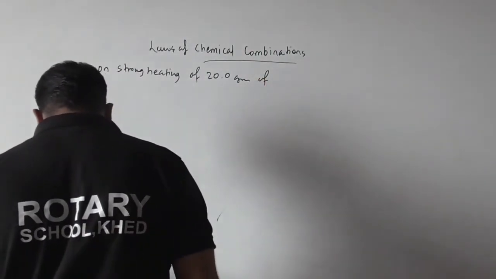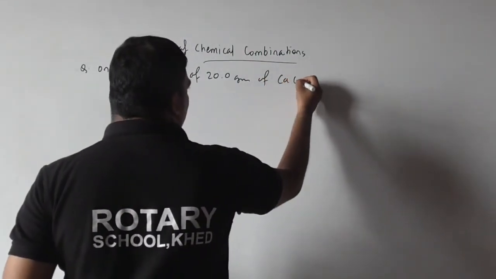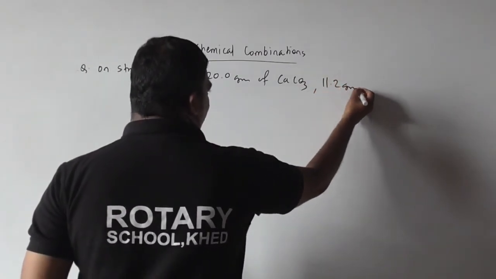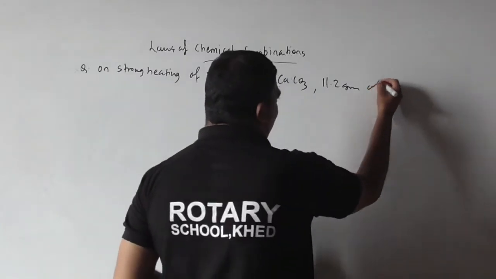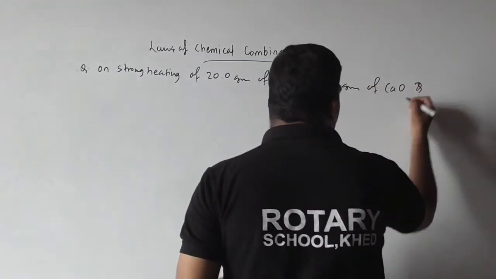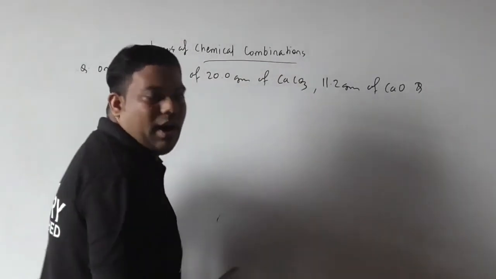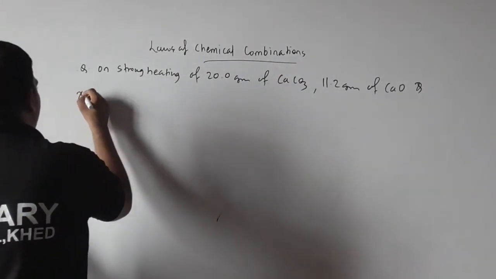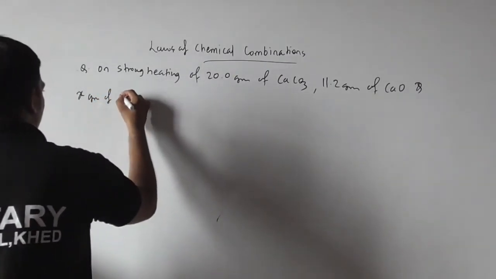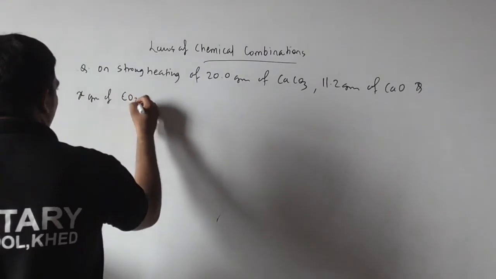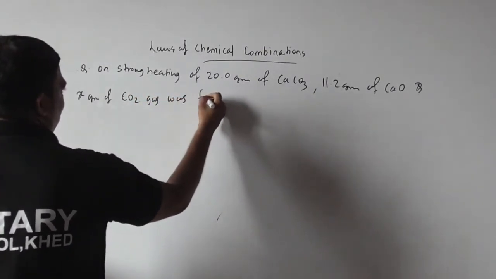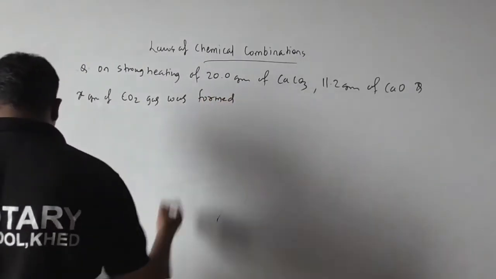of what? CaCO3, calcium carbonate, 11.2 gram of what, beta? CO, and X gram, and what, beta? X gram of CO2 gas was formed.